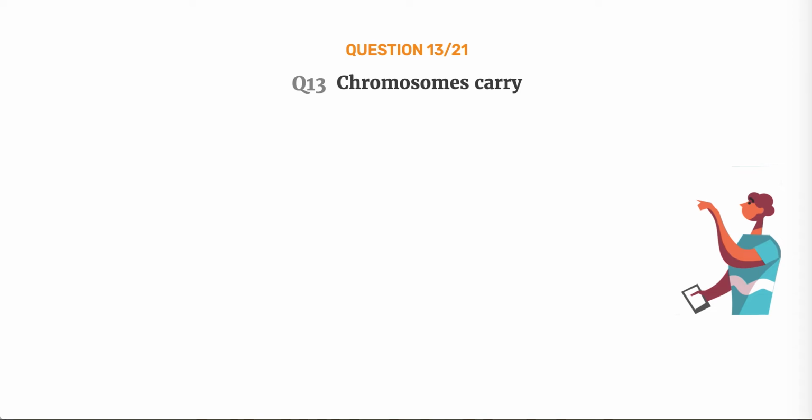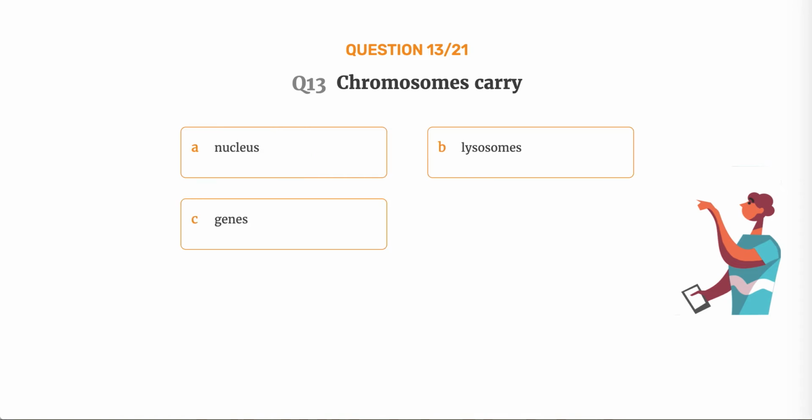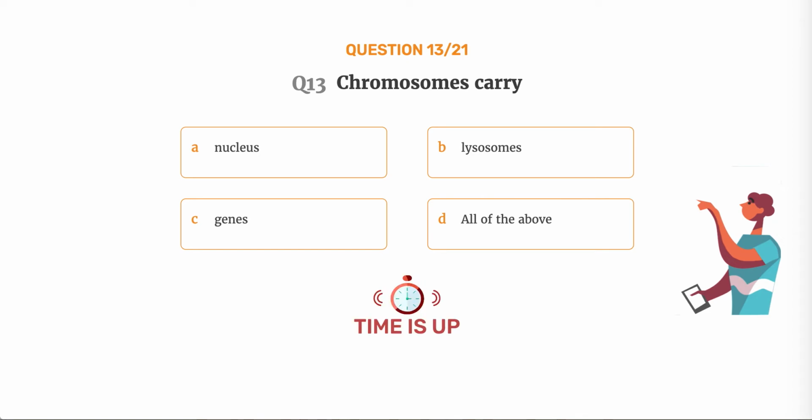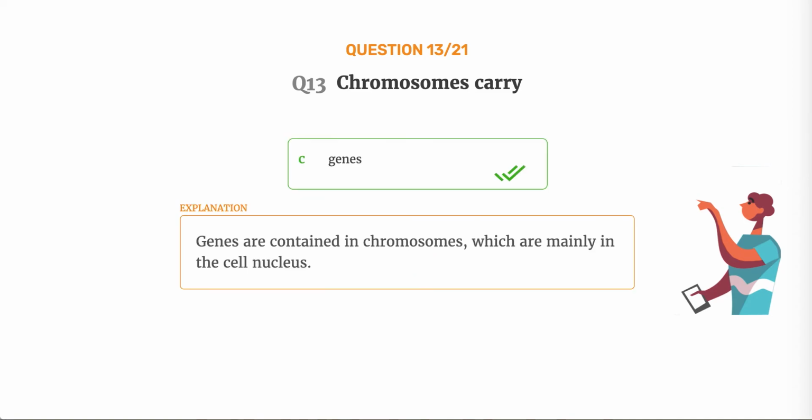Question number 13. Chromosomes carry option A, nucleus. Option B, lysosomes. Option C, genes. Option D, all of the above. The correct answer is option C, genes. Genes are contained in chromosomes, which are mainly in the cell nucleus.